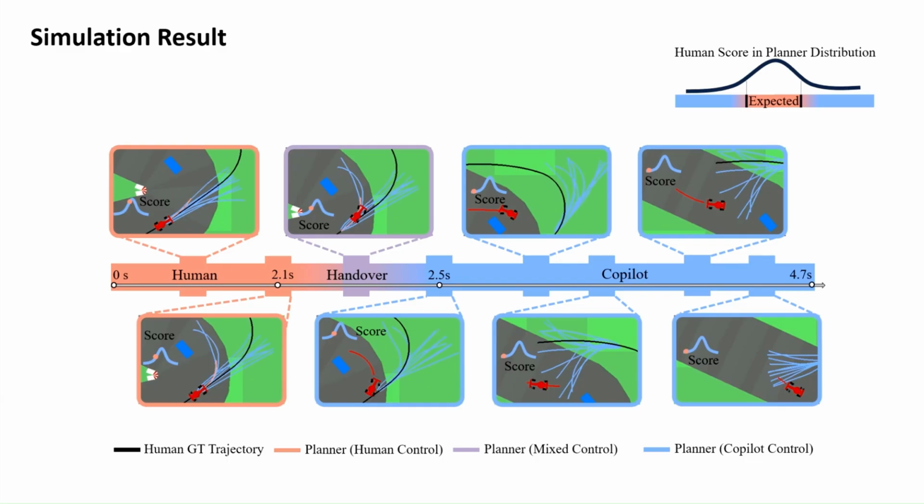From 2.1 to 2.5 seconds, the human inputs and the copilot's planner are mixed using the partial diffusion approach. By 2.5 seconds, the transition is complete, and the copilot fully takes over, generating expert-level trajectories until 4.7 seconds. This highlights how our framework ensures a smooth and controlled shift in autonomy, balancing human input with safe, expert actions.